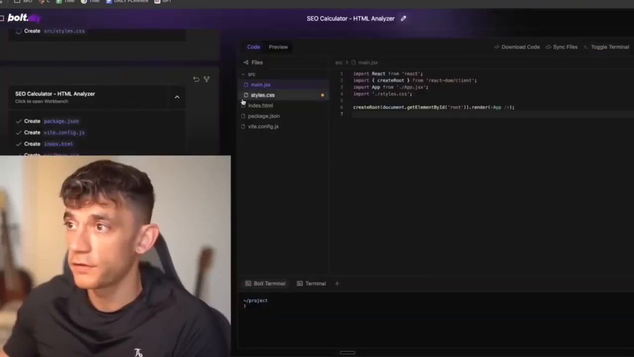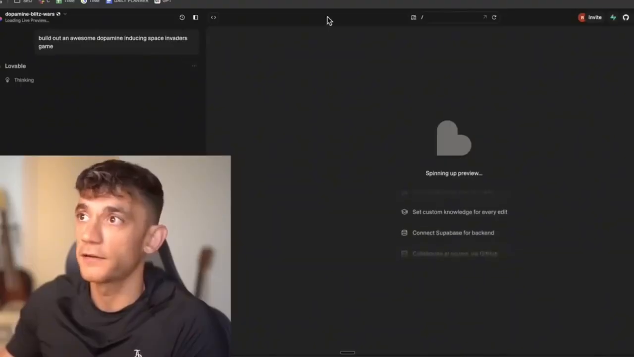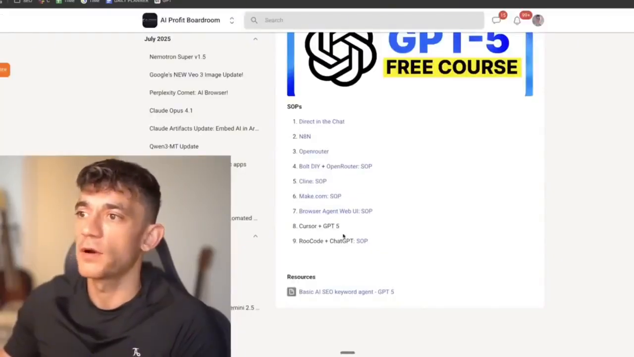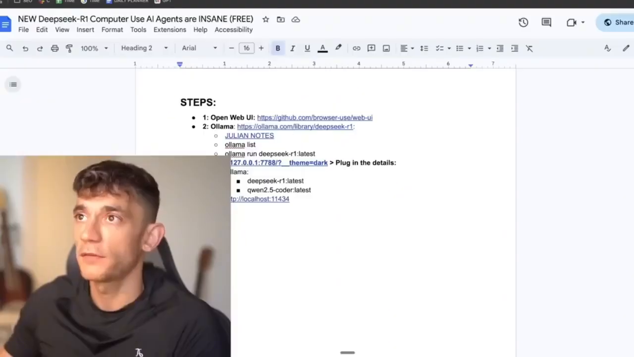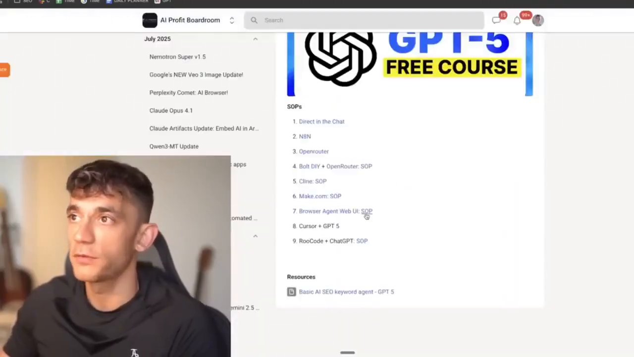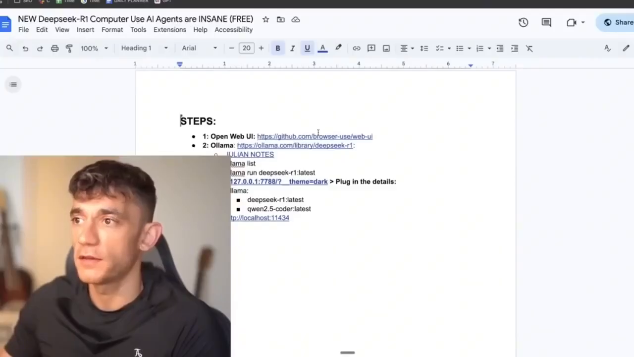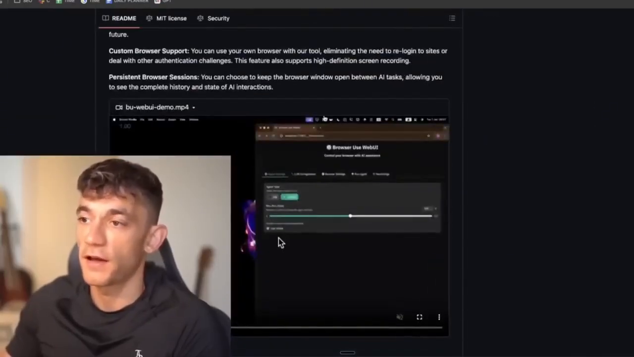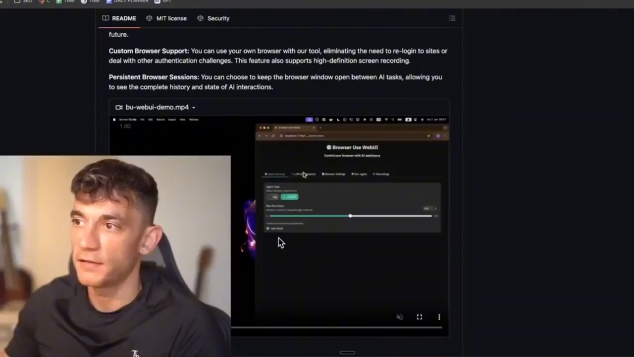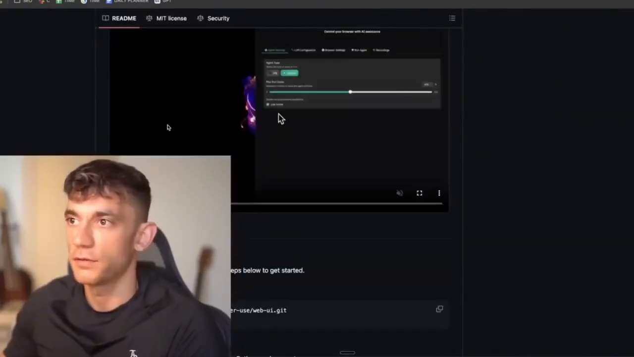So you can see Bolt is coding out now. We've got Dopamine Blitz Wars coding out on Lovable, and there's some other cool stuff as well. We actually have an SOP on how to set up Browser Use Web UI, and we have a full video tutorial on it here. Essentially what you can do with this is you can actually control your browser using GPT-5, right? So you go inside here, you set up the API key, then you run the agent, and it can control your browser, etc.